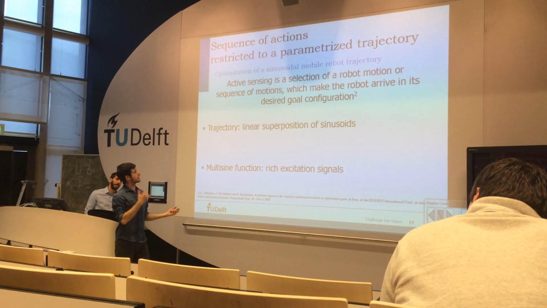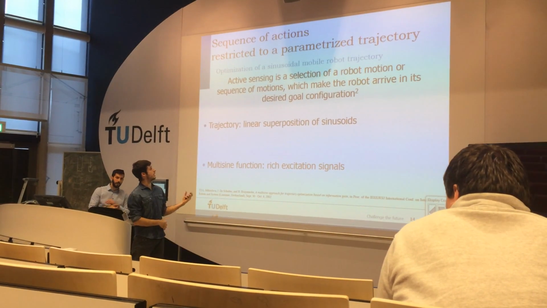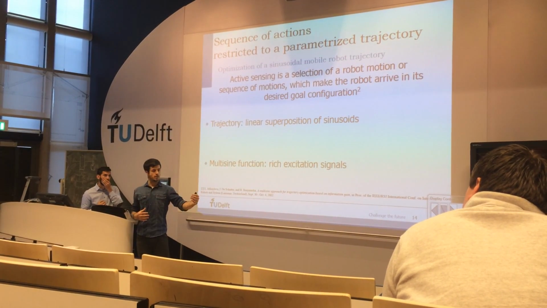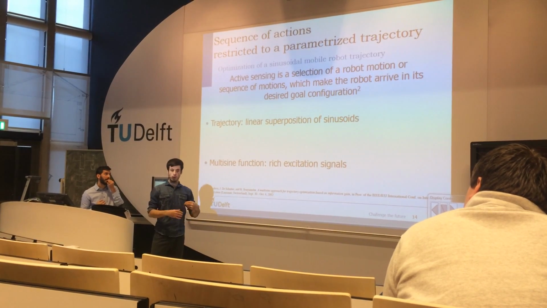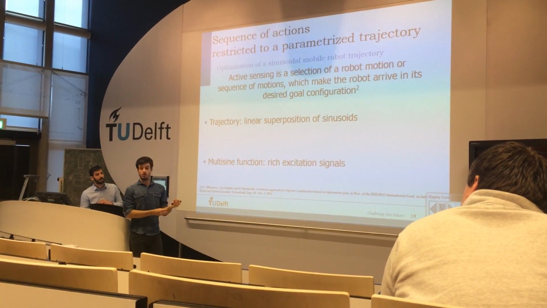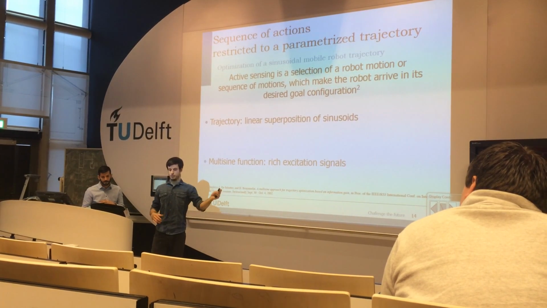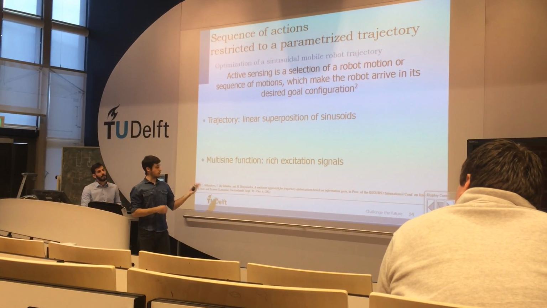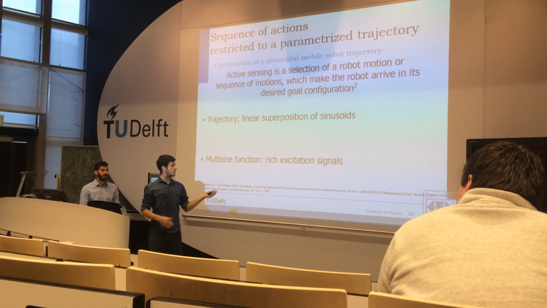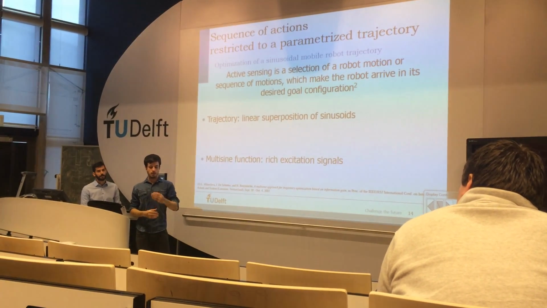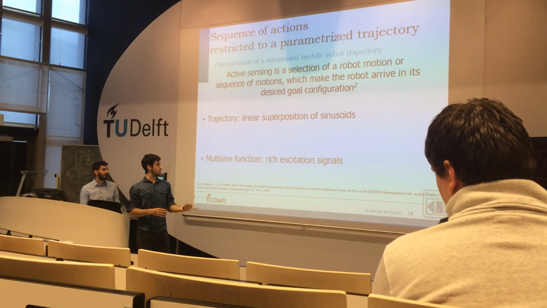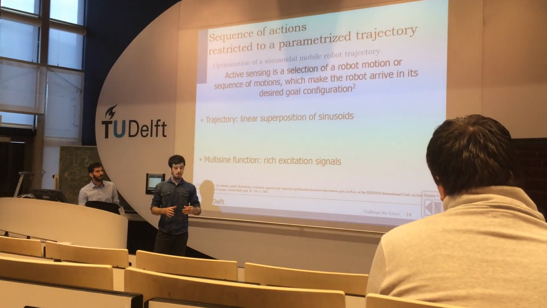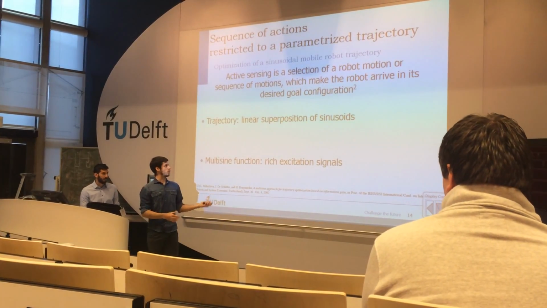Another case of active sensing with a parameterized trajectory is when we have a robot and we want to go from one place to another place. We have a nominal trajectory and we modify it using a superposition of sinusoids. So we excite this trajectory and make a new trajectory from that with a multi-sine function. These multi-sine functions are good because they are rich, exciting signals, and they also make the problem a finite computational load. But the disadvantage is that a change in this trajectory becomes a global change, so we have to be careful with that.